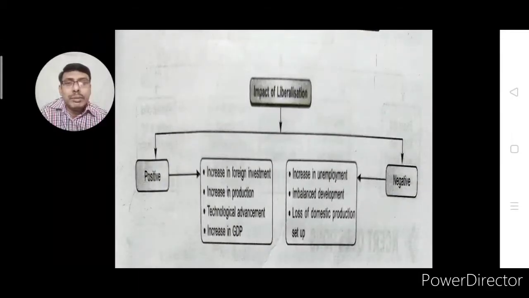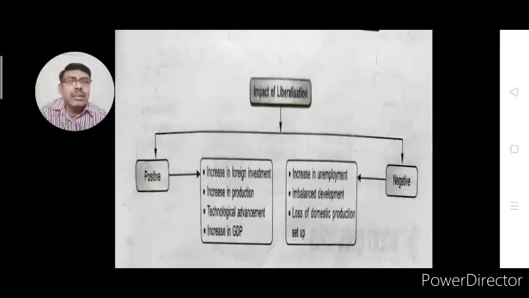Increase in GDP, gross domestic product, or in simple words national income. When people started getting employment, the number of industries increased and production increased. So altogether this affected positively and our national income increased.